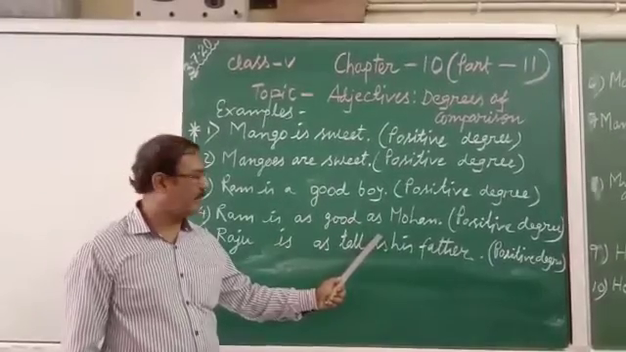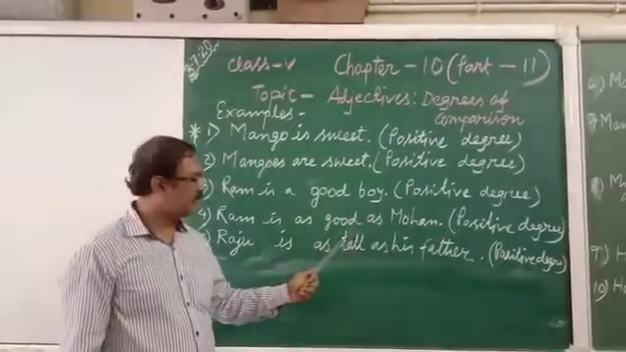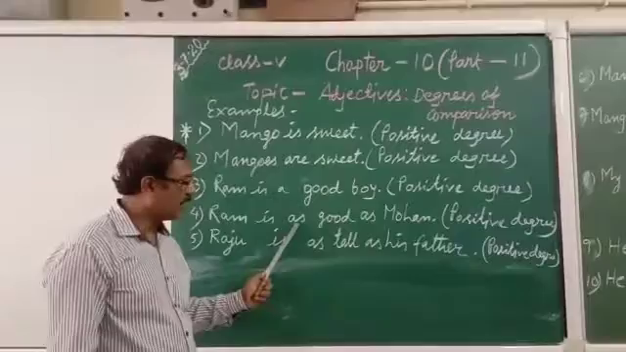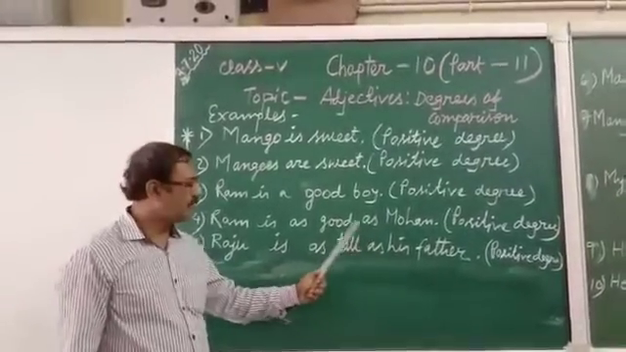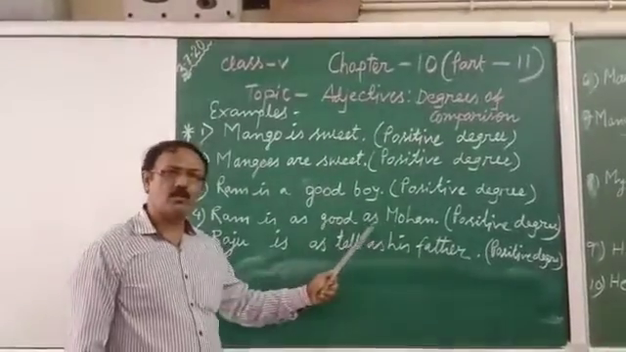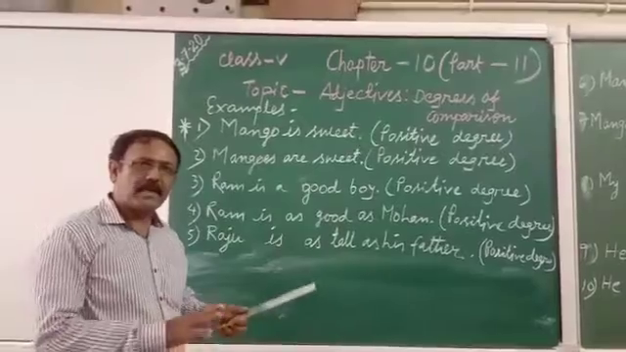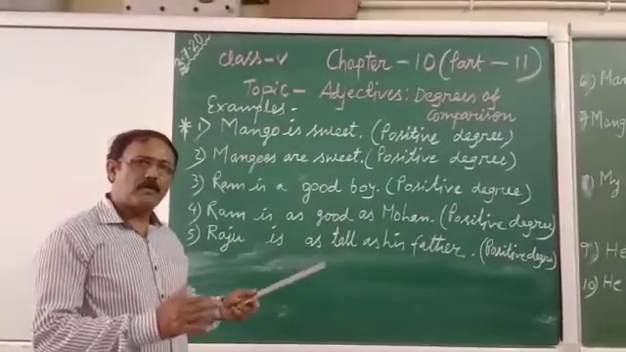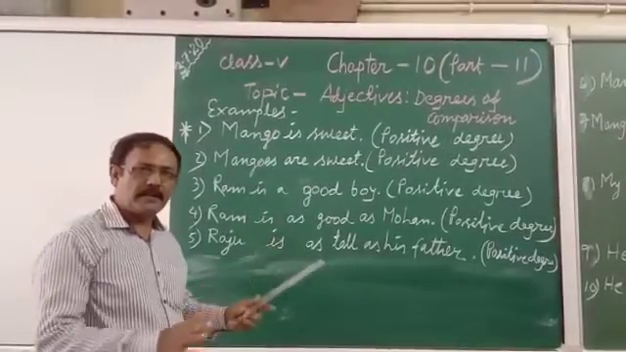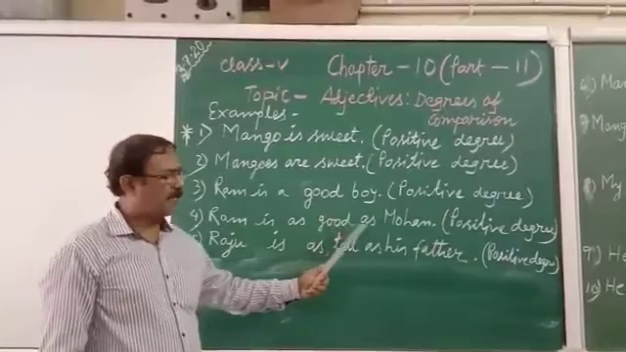Yes, it is positive degree, because when we write as good as, first, good is positive degree, and second, we use the as here and another as. It means that Ram is good and as well as Mohan is also good. Both the persons have the same quality. They are not different. Comparative means there should always be a difference. But in this sentence there is no difference in quality. They have the same quality, and that's why it is positive degree.